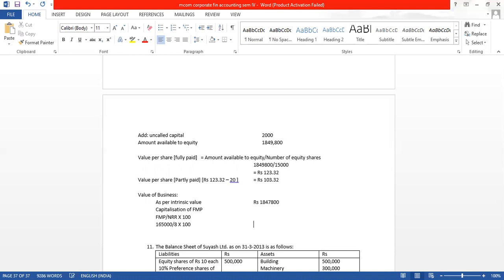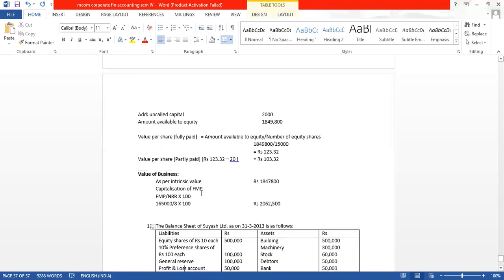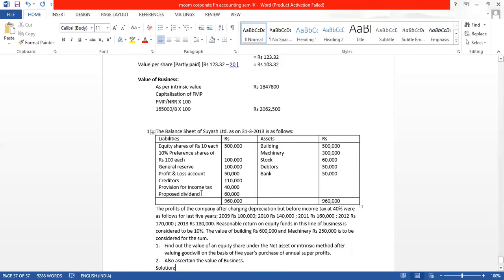Value of business is coming to 20,62,500. This value of business was also asked in the question, which we had missed out, and which I have shown now. When I saw here that we have to also value the business, it came to my mind that I had not calculated the value of business in the previous sum.